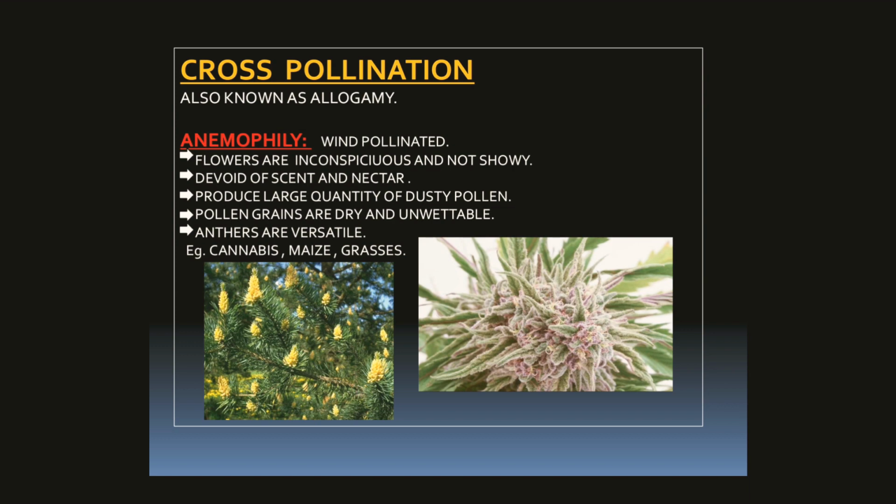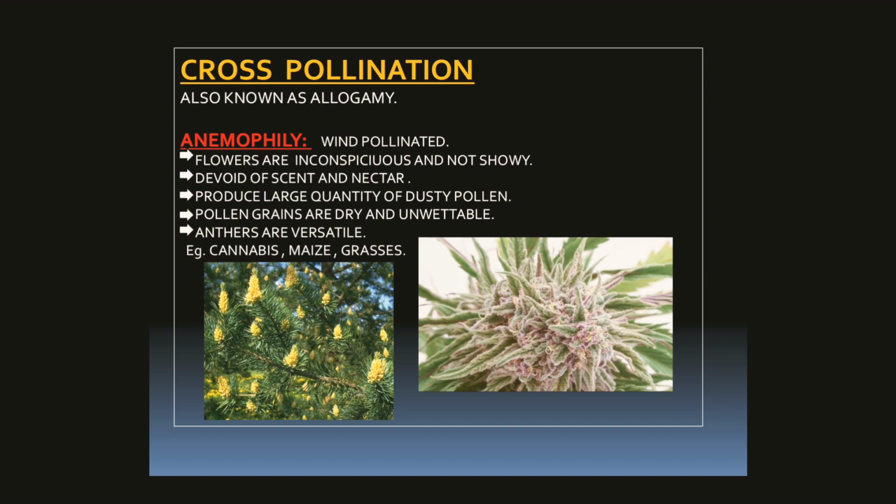Pollination by birds is called ornithophily, and pollination by bats is called chiropterophily. Now, pollination by wind, that is in wind pollinated flowers, is called anemophily.